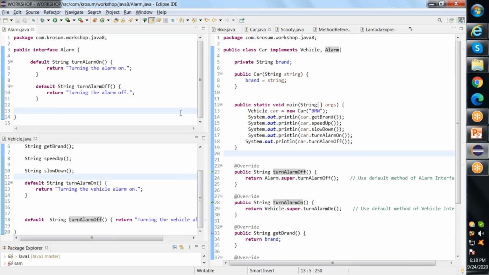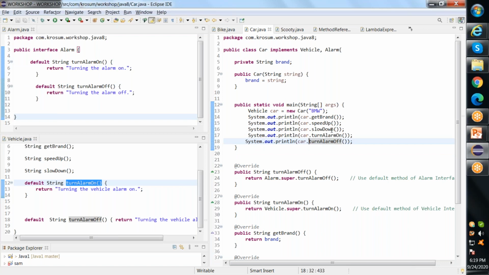Previously, before Java 8, we had only abstract methods, so there was no conflict at all. But here, if I have more than one default method with the same name, for example, in the Vehicle interface I have methods called turn alarm on and turn alarm off, and at the same time in the Alarm interface I have default methods with the same name, then when I try to implement this in my class Car, I'll get a diamond problem, which means: which interface's default method should I implement?